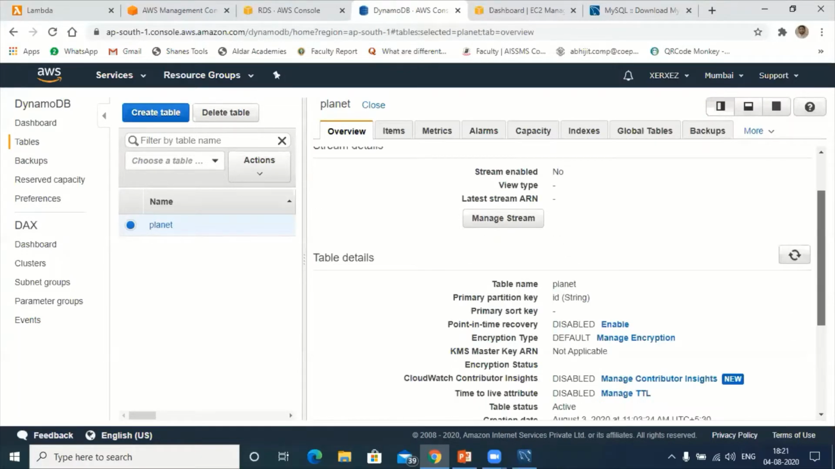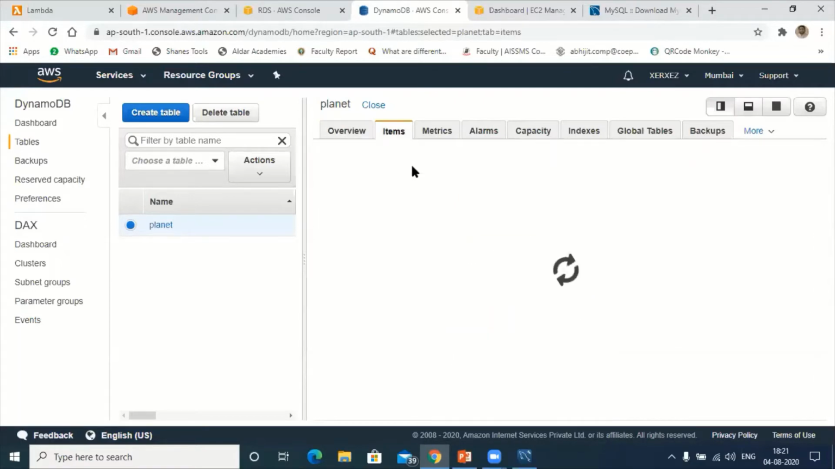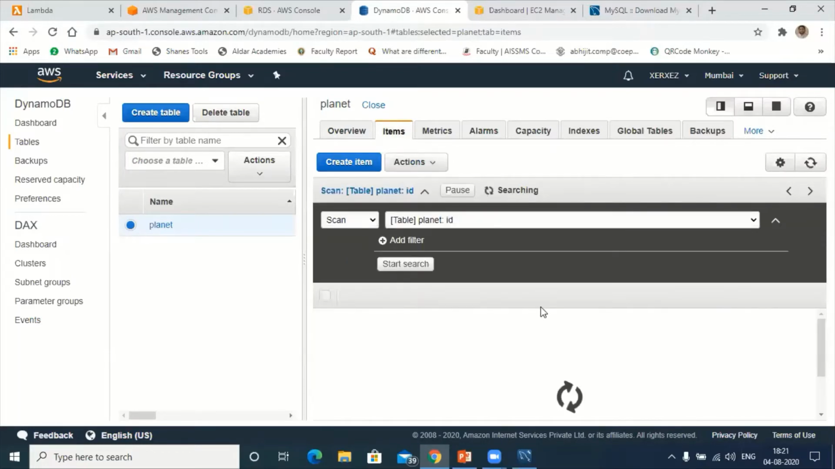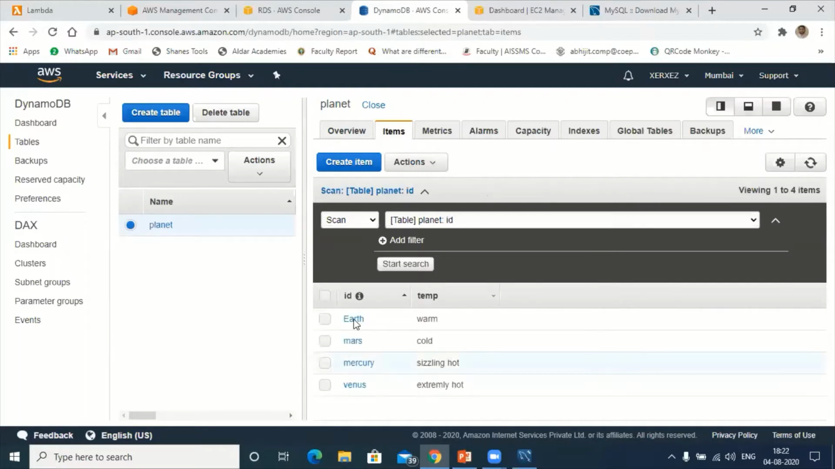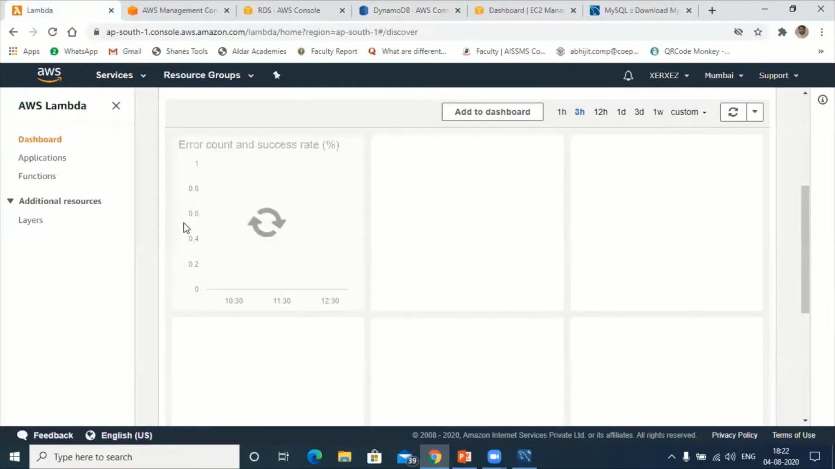So let's go to the items. Let me check in items. Scroll down. Okay, so here, yes, I have this data: Earth warm, Mars cold, Mercury sizzling hot, Venus extremely hot. So now I'm going to fetch this data which is in the DynamoDB using Lambda function. So again go to Lambda function, the process is same. Okay, let me go to Lambda function now.